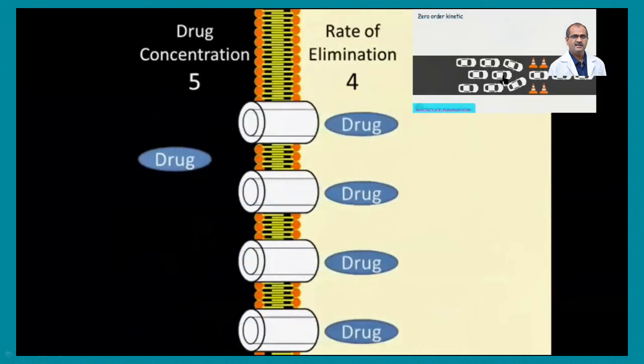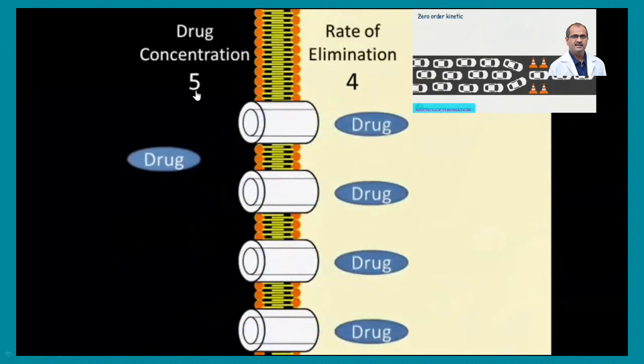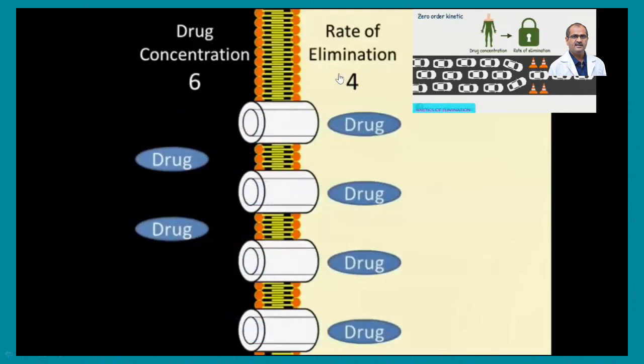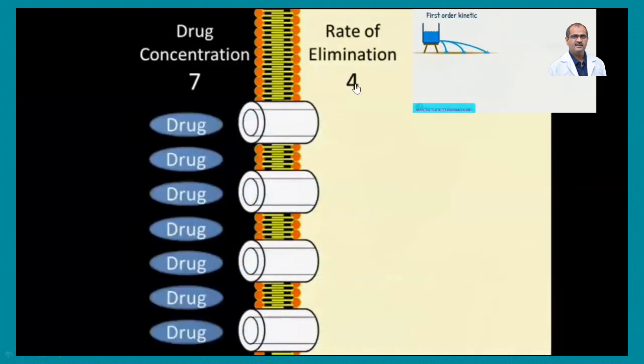This is very similar to that of the car passing through traffic. Even though you increase the concentration of the drug to 5, the elimination remains the same. Even though more and more cars are here, the outgoing cars is only 1, just like that. And even though the concentration is increased to 6, the rate of elimination remains constant. That's the 4 milligram per deciliter.